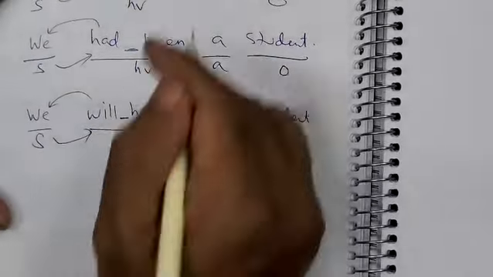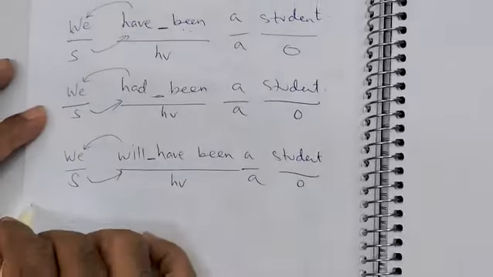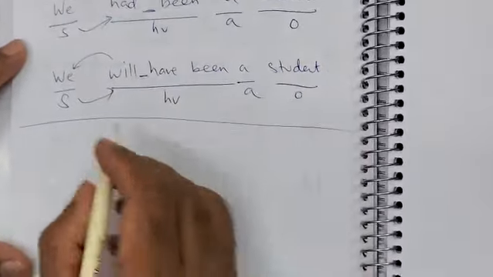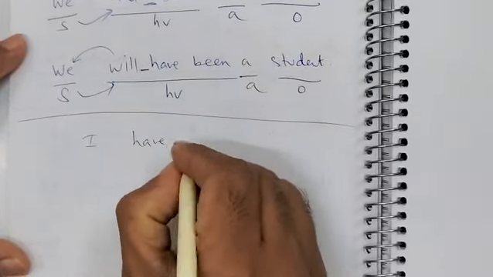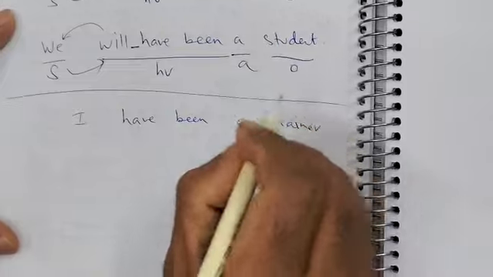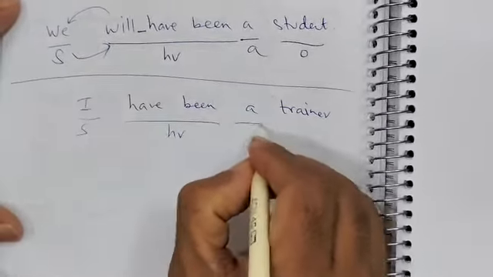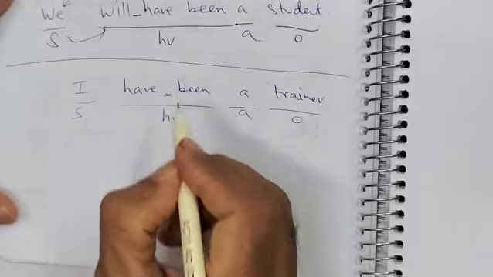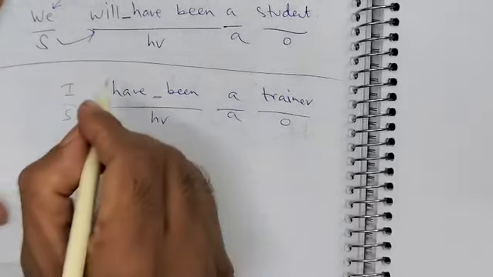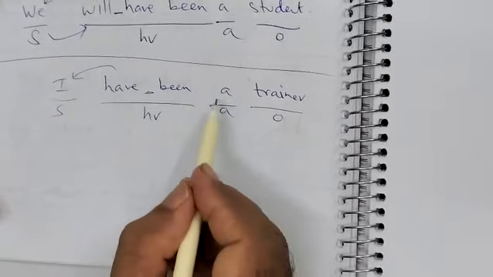I already told you, if you have a helping verb, your work is very easy. So with any subject you can say, see, if I say, I have been a trainer, or English language trainer, whatever. I is the subject, have been is a helping verb, this is the article, this is the object. What is negative? I have not been a trainer. What is interrogative? Have I been a trainer? Negative interrogative, have I not been a trainer?